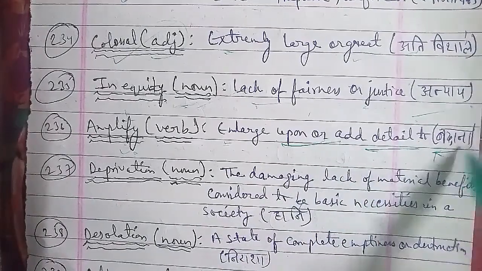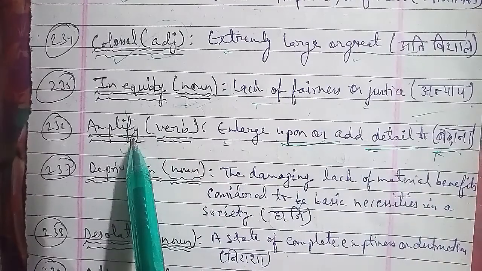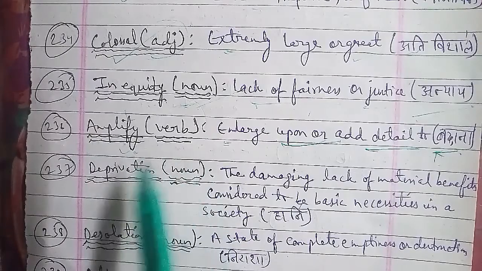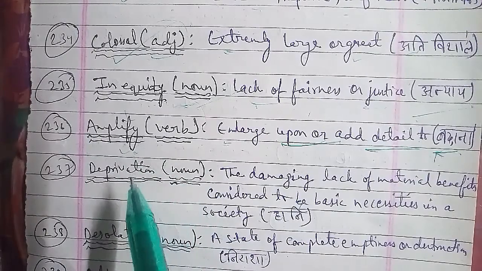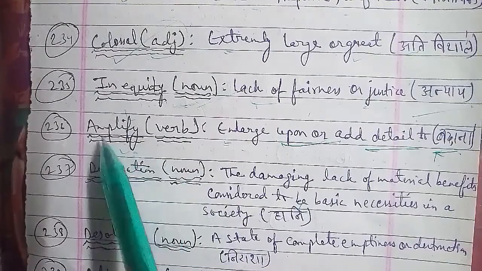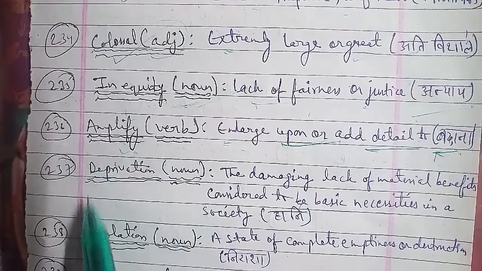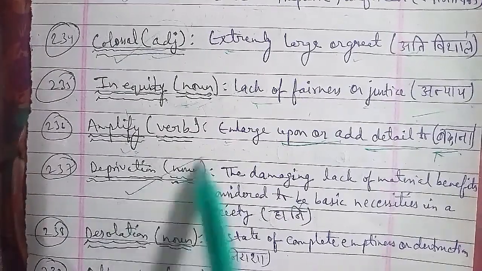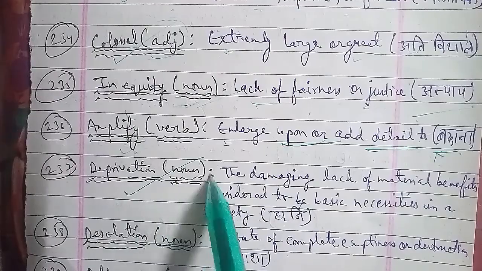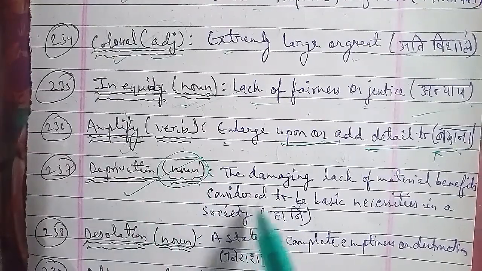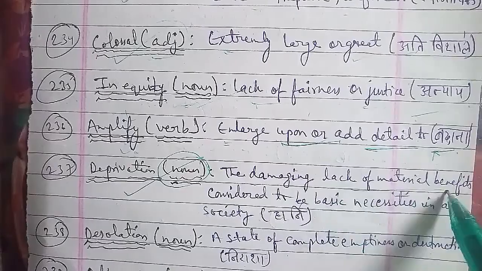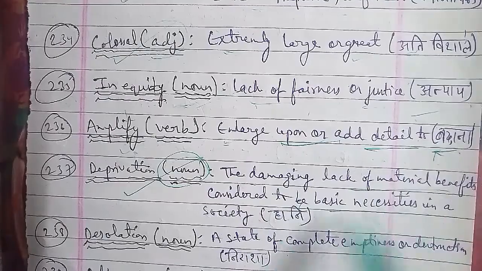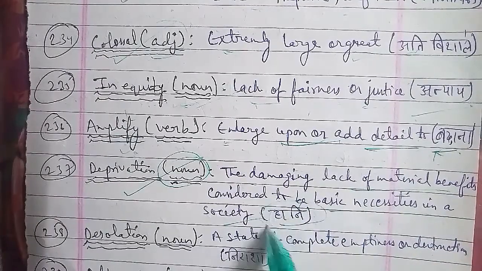Next word we have here 237 word, and that the word is deprivation. Deprivation is a word that is used as noun, and the meaning of deprivation is the damaging lack of material benefit considered to be basic necessities in a society, that is हानि. तो बेसिकली कोई चीज़ ऐसी डैमेज करना, या फिर कोई मटेरियल का या बेनिफिट्स हो रहे हैं या नेसेसिटीज़ जो होती हैं उसकी सोसाइटी की, उसको आप डैमेज कर रहे हो, देन यू कैन यूज़ द वर्ड इन हिंदी दैट इज़ हानि, हानि पहुँचाना, and in English you can use the word deprivation there.